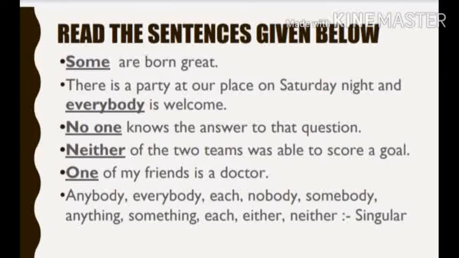So, here everybody is an indefinite pronoun. Why? Because we are referring to every single person. Everybody means all the people, every single body or every single person. So the pronoun is singular, so you have to use a singular verb here.